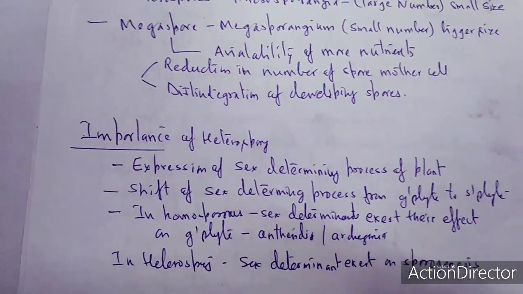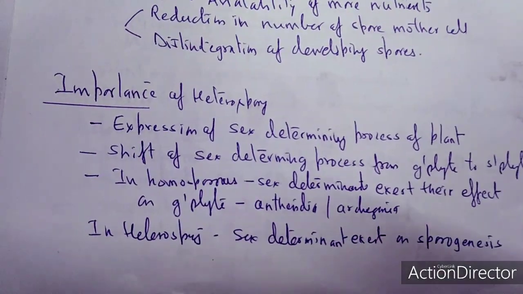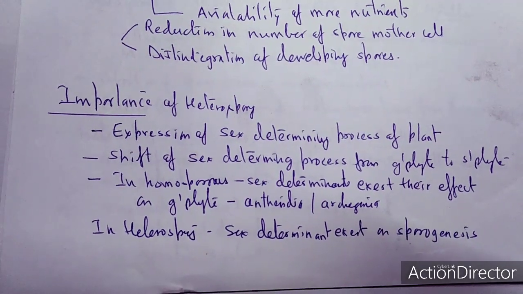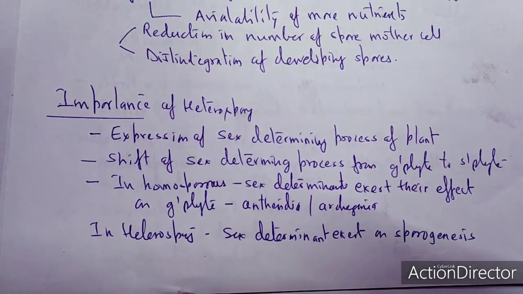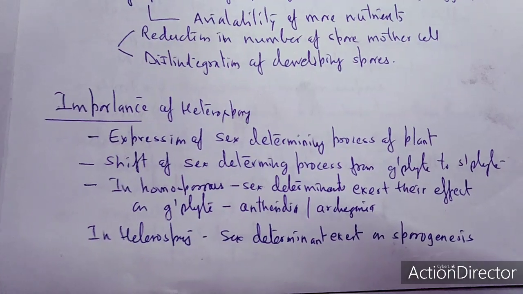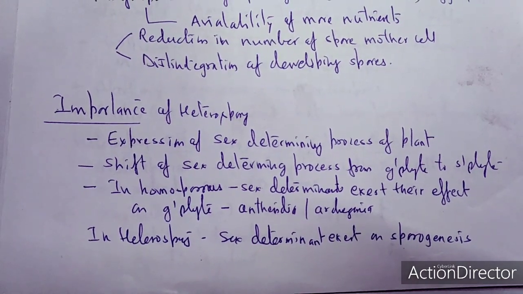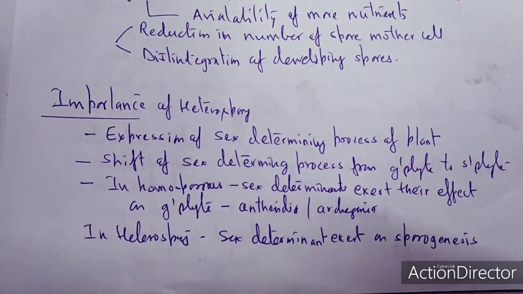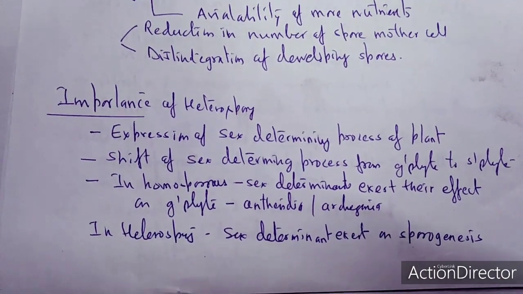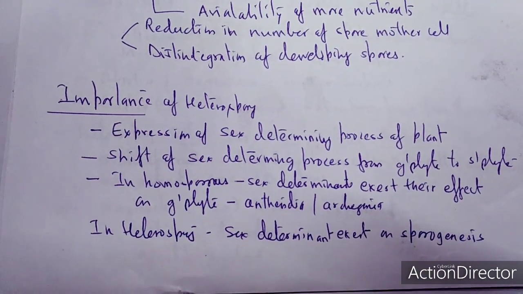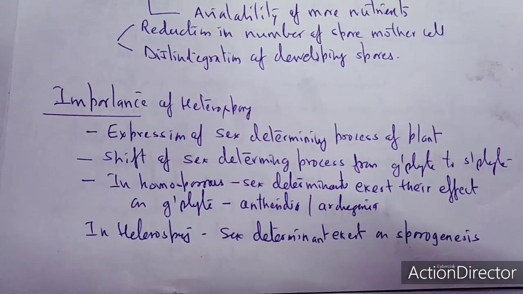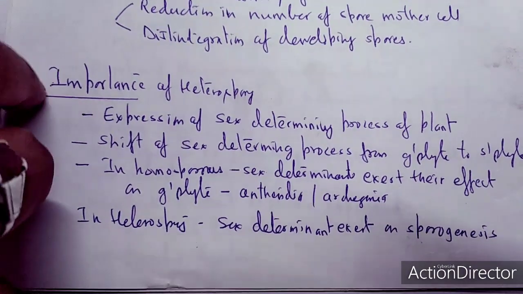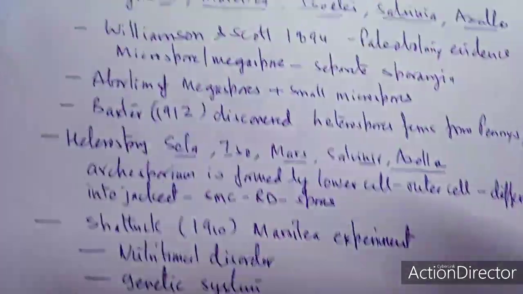Another question comes to mind when we talk about heterospory: why is it important? Because the expression of the sex-determining process of the plant can be expressed through heterospory. There is a shift of the sex determination process from the development of the gametophyte to the sporophyte. In homospory, sex determinants exert their effect on the gametophyte, the antheridia as well as the archegonia. In heterospory, sex determinants exert their effect on sporogenesis. So this is the basic importance of heterospory.